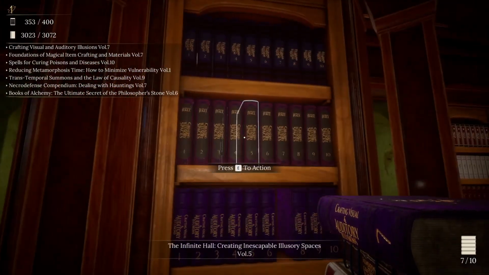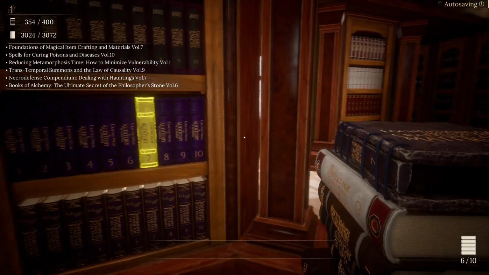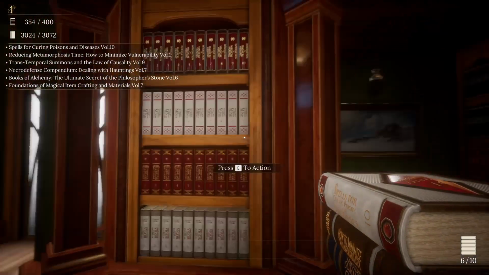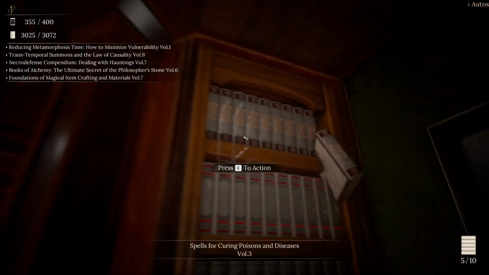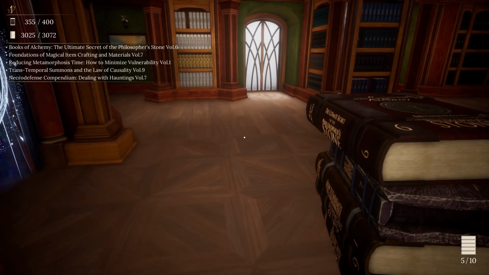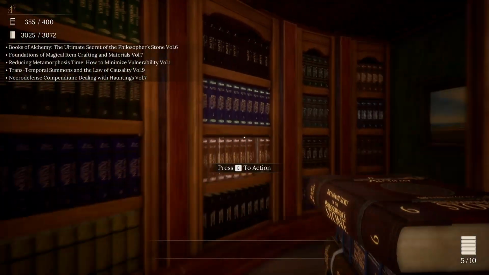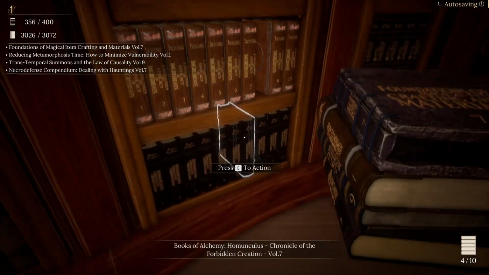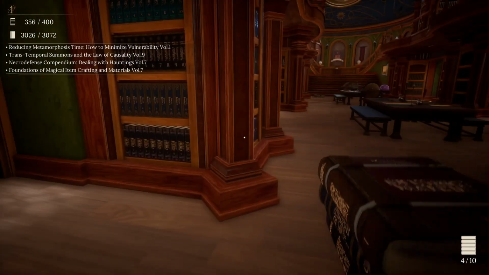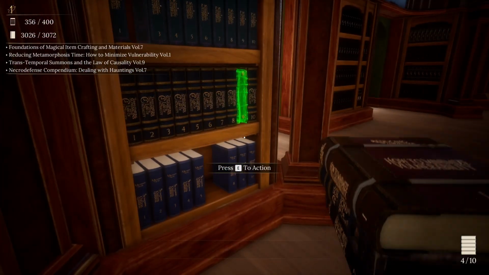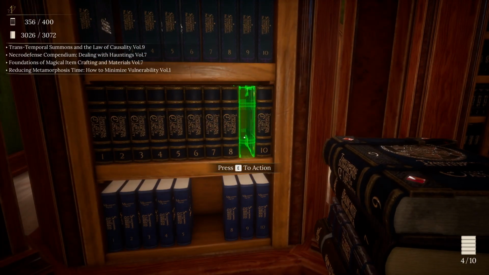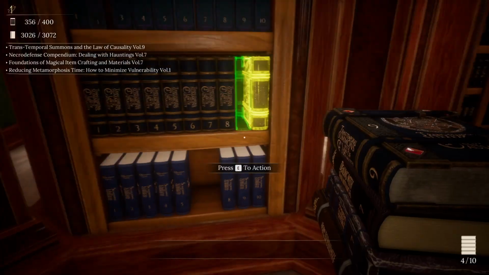Crafting Visual and Auditory Illusions, Volume 7 goes right here. Foundations, Spells for Curing Poisons and Diseases, Volume 10. That should finish off healing magic. Yep. Ultimate Secret of the Philosopher's Stone, Volume 6. Transtemporal Summons and the Law of Causality, Volume 7. Goes... Wait, that's Volume 9.